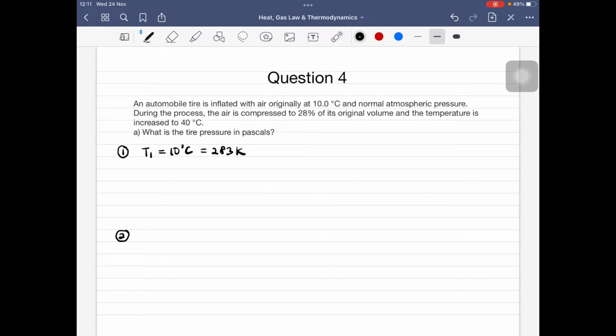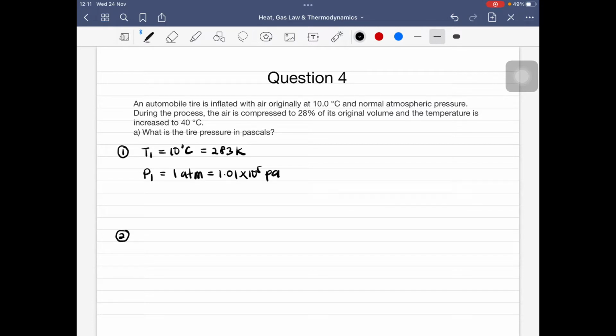And then it said that the pressure is at normal atmospheric pressure. Now, untuk kita punya pressure, untuk situasi yang pertama, disebut normal. So, normal atmospheric pressure is equal to 1 atm, or in Pascal, it will be 1.01 times 10 to the power of 5 Pascal. Okay?